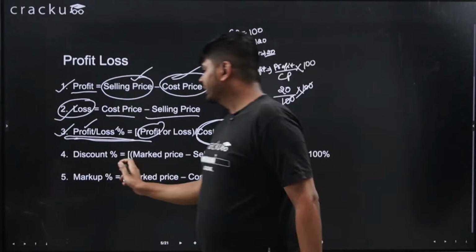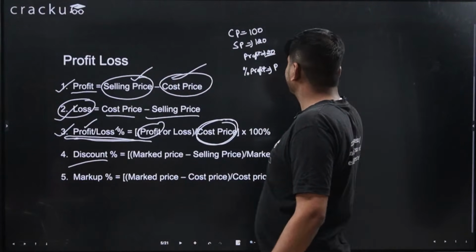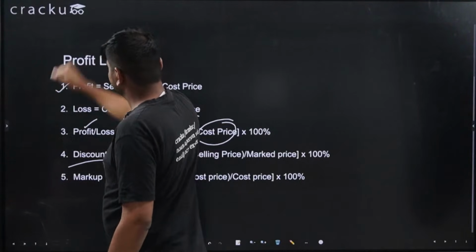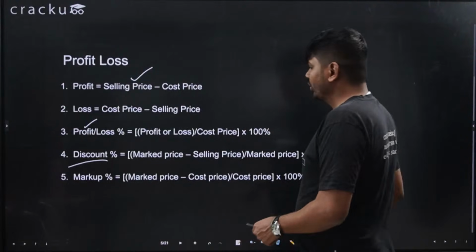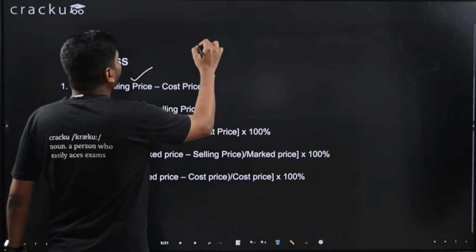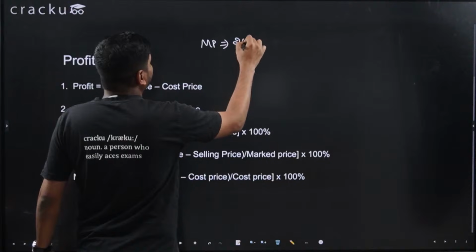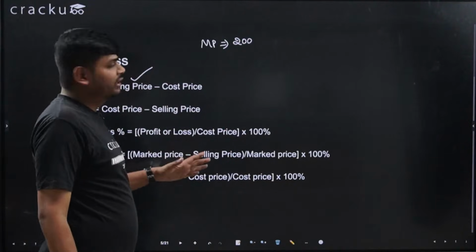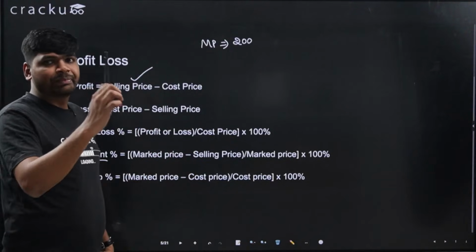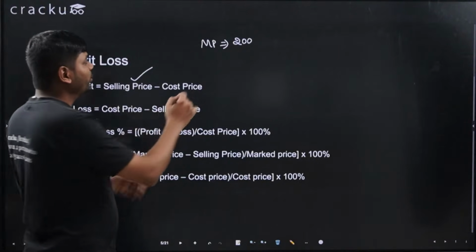Now what is discount percentage? This is also important formula. I will explain you. So what is discount? Suppose you went to a shop and the mark price was, let's say, 200 rupees. Suppose you are buying this pen and the marked price on the pen is rupees 200.